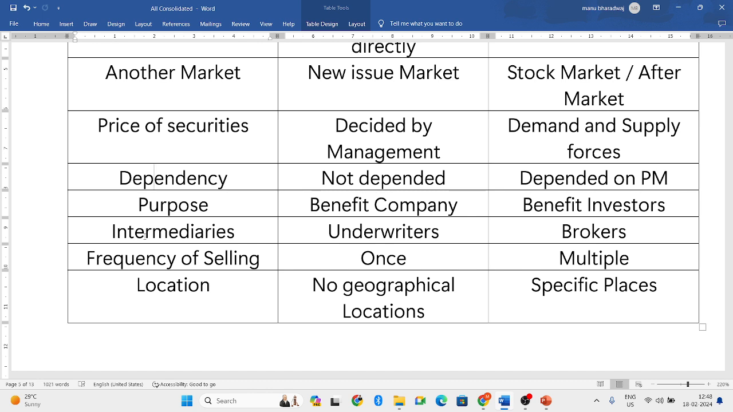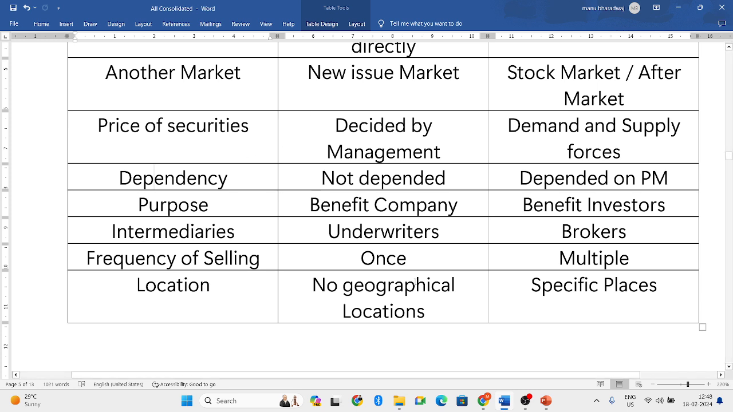Frequency of selling. In the primary market, you can only issue the shares once. Only one time you are issuing the shares in the primary market. But in the secondary market, multiple times the investor can buy the securities and sell the securities. Buying and selling can be done n number of times.